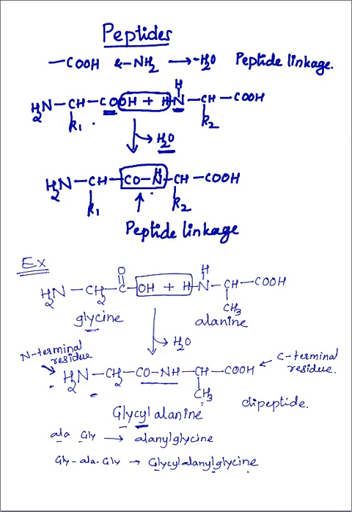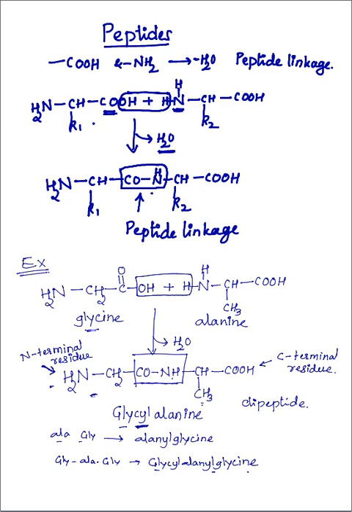So this is how the peptide bond is formed, and this is called a peptide linkage. Two or more amino acids joined through this peptide linkage, and the product formed is a peptide.